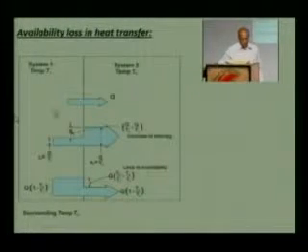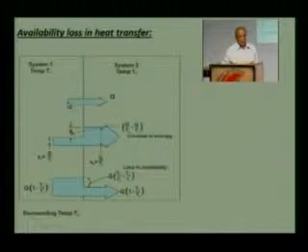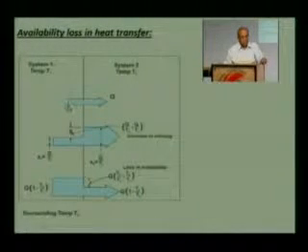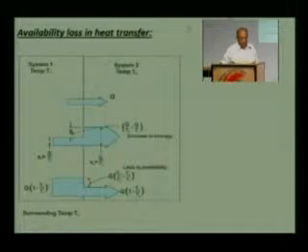Suppose we have a system 1 at temperature T1 and system 2 at temperature T2, and a certain quantity of heat flows from system 1 to system 2, from temperature T1 to T2. The quantity of heat remains the same. From the first law of thermodynamics, there is no loss in energy. When heat flows from system 1 to system 2, the quantity of heat remains the same, but as we see here, the entropy as shown here would be